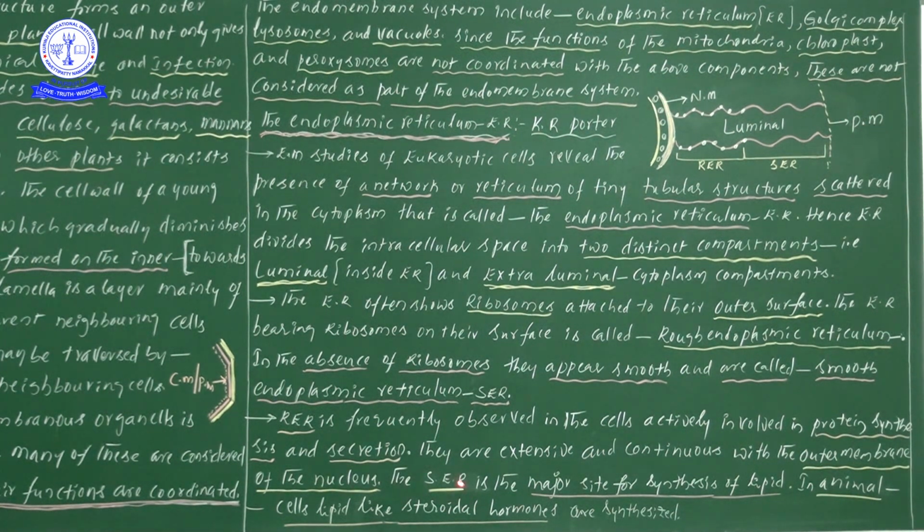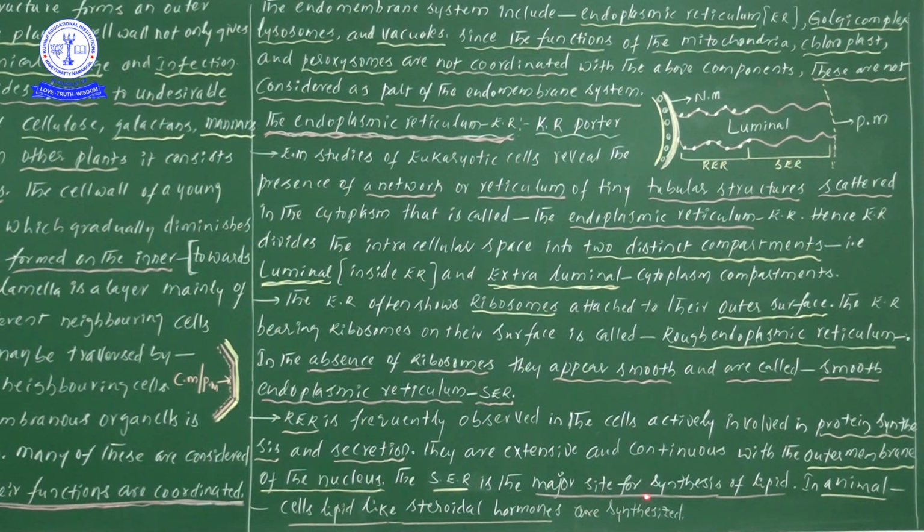Next one, smooth endoplasmic reticulum. Smooth endoplasmic reticulum is the major site for the synthesis of lipids. From an examination point of view, this is important. Protein synthesis will be under the control of rough endoplasmic reticulum, lipid synthesis will be under the control of smooth endoplasmic reticulum.